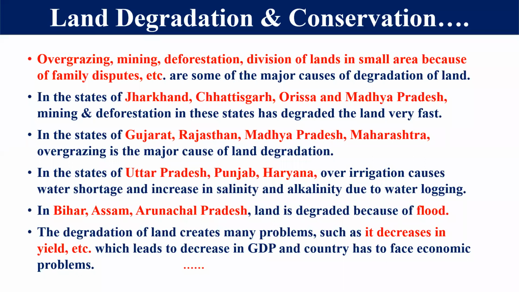Right, friends? Now, dear students, if the land is degraded, it decreases the yield of that particular area. If the yield has decreased, it means the share of agriculture in the GDP is going to decrease. And my dear students, more than 50% of the population is totally dependent on agriculture for their livelihood. So if the share of agriculture in GDP is decreasing, it creates a lot of economic problems in our India. So we must take care about this land degradation, right?